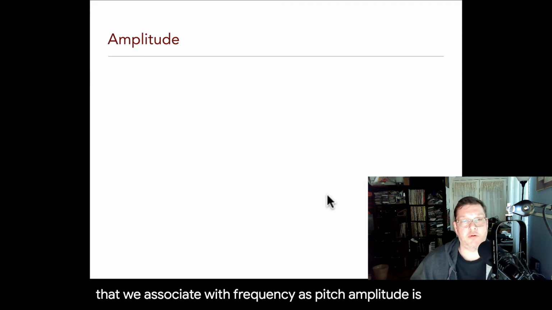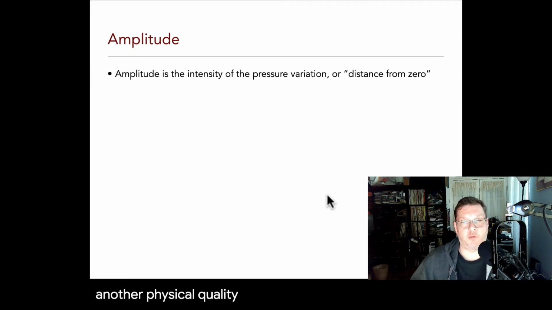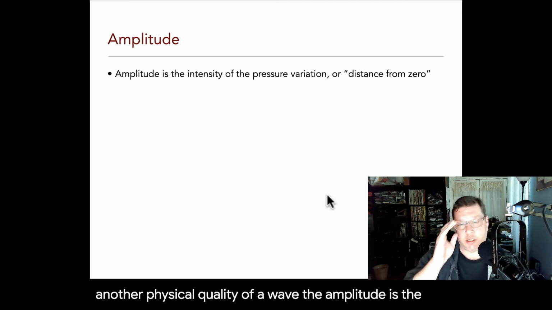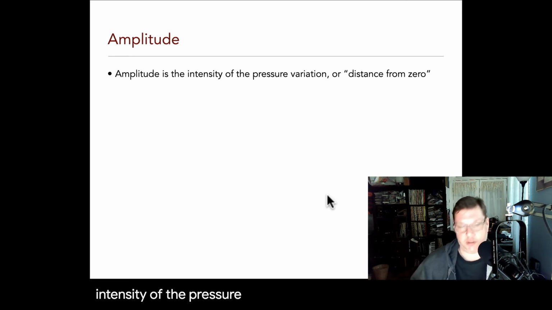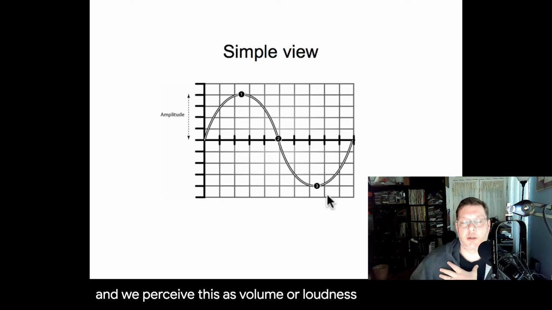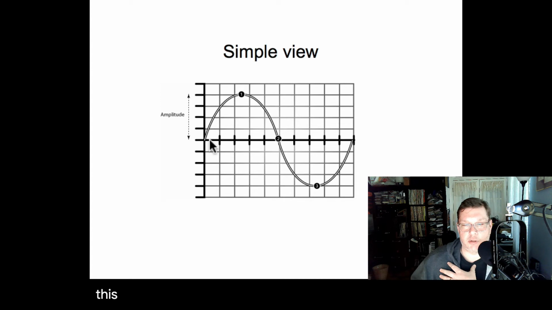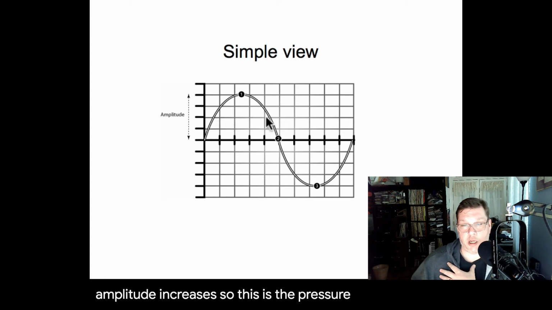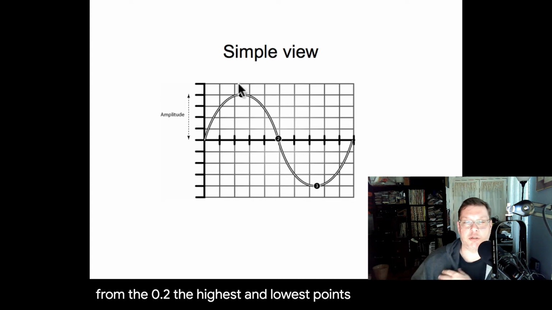Amplitude is another physical quality of a wave. The amplitude is the intensity of the pressure variation or the distance from zero, and we perceive this as volume or loudness. So if we look at this view in which this is time and this is amplitude, the amplitude increases, so this is the pressure going up, the pressure going down, getting back to zero. So the distance from the zero point to the highest and lowest points of pressure is the amplitude.